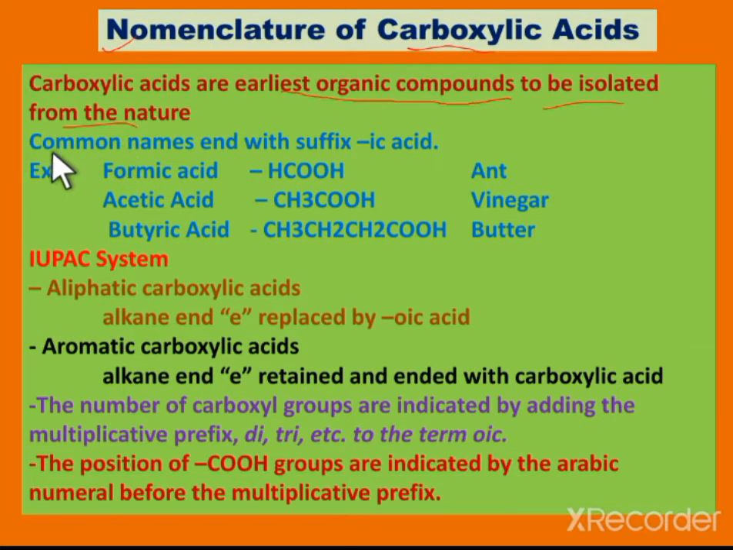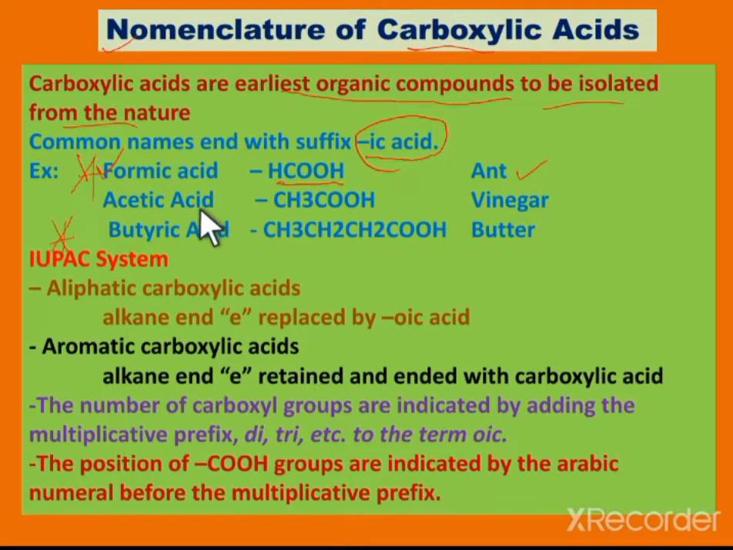The names of carboxylic acids are based on the common as well as the IUPAC system. In the common name, the name ends with "ic acid". For example, formic acid, HCOOH, can be obtained from ants. In Latin, ant is formica, and based on this, formic acid is derived.